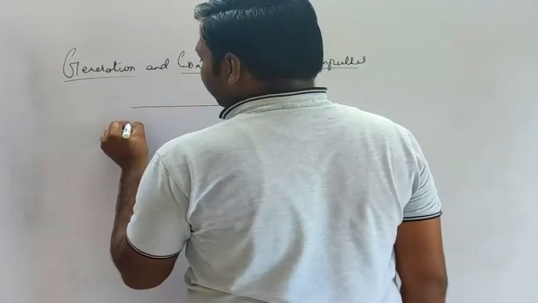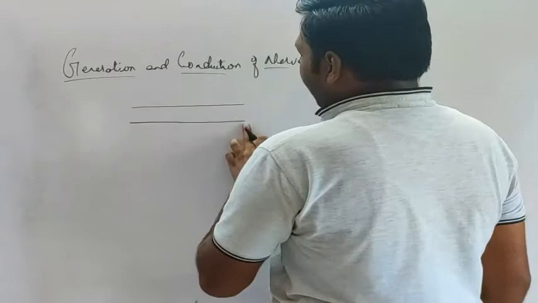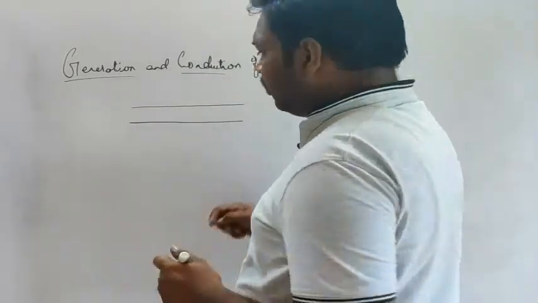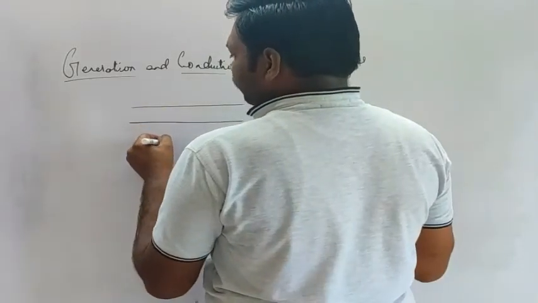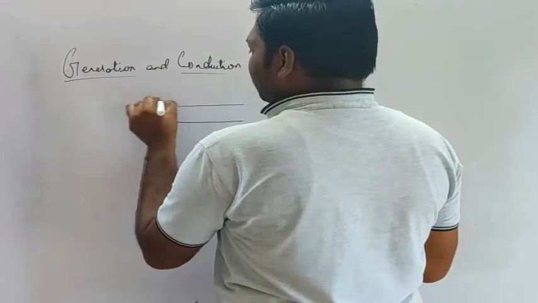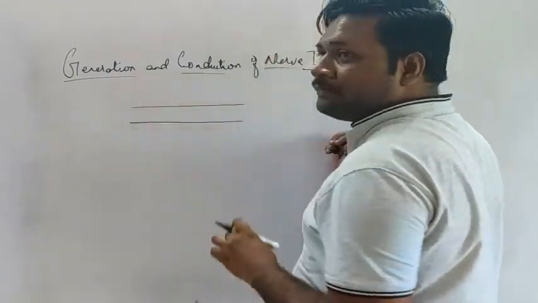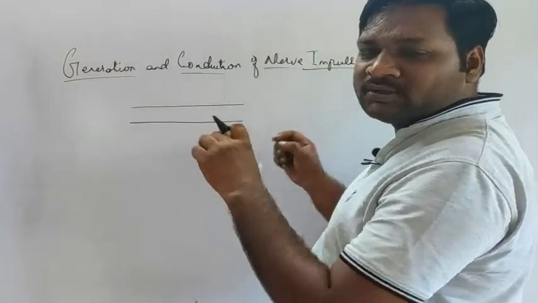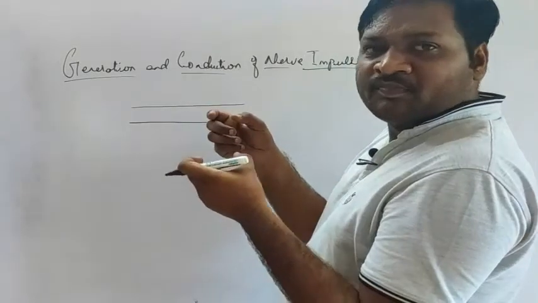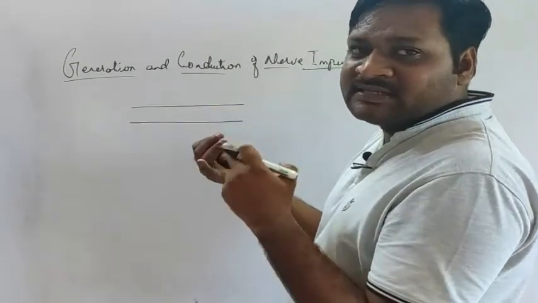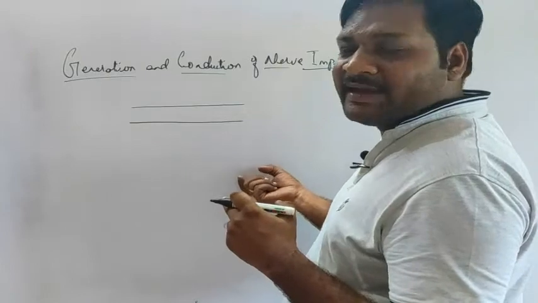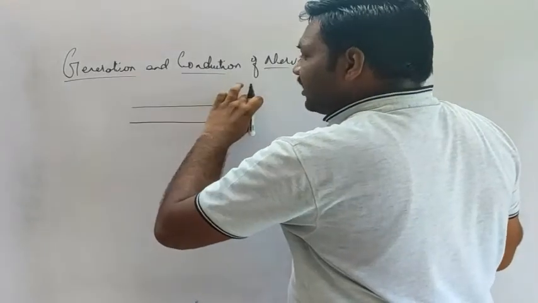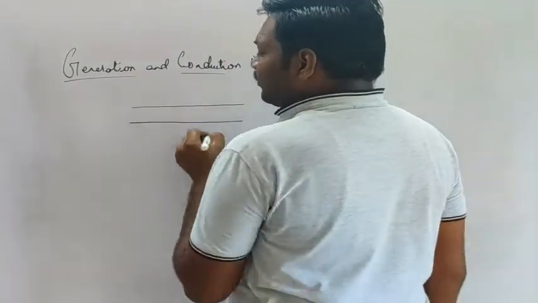Suppose this is the axonic membrane. Axon is the third part of the neuron. First is the cell body, second is the dendrite, and third is the axon. Around this axon, the exoplasm is present.